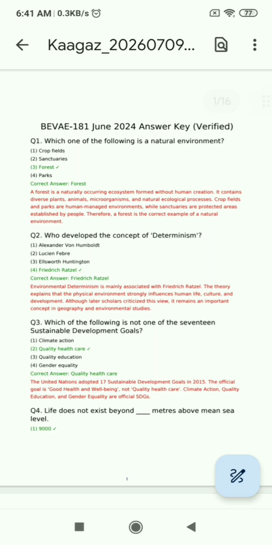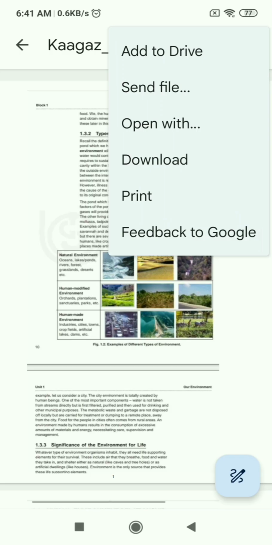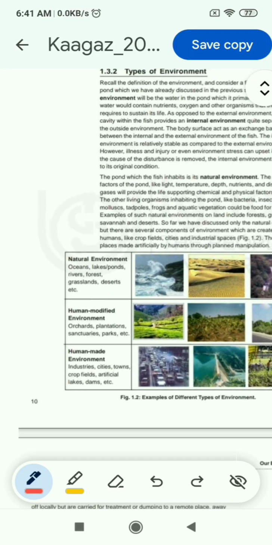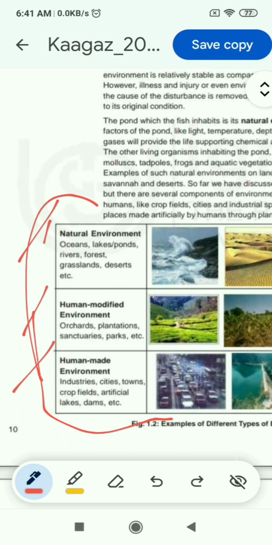Question 1: which one of the following is a natural environment? Options are crop fields, sanctuaries, forest and parks. So the correct answer is forest. This answer you can find on page 10 of block 1. In this diagram, you can see there are three types of environment: natural environment, human modified environment, and human made environment. And इस examples भी दे रखे हैं, so उसके हिसाब से आप answer check कर सकते हैं.